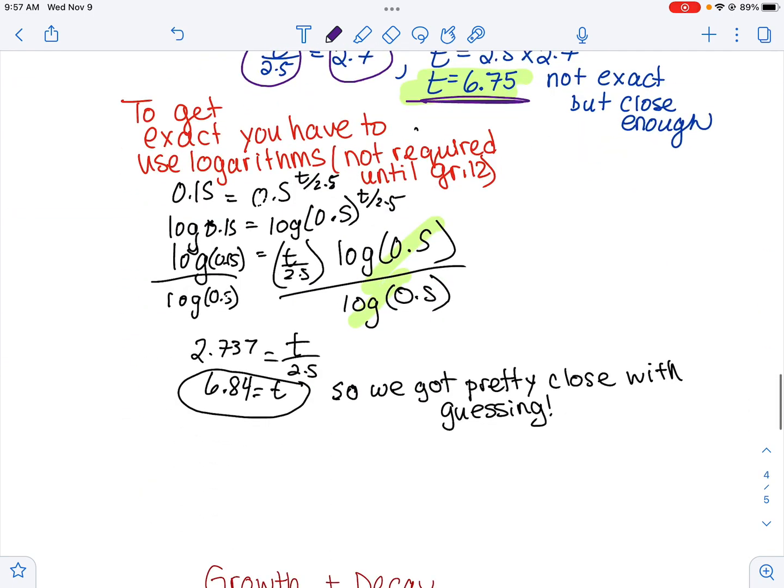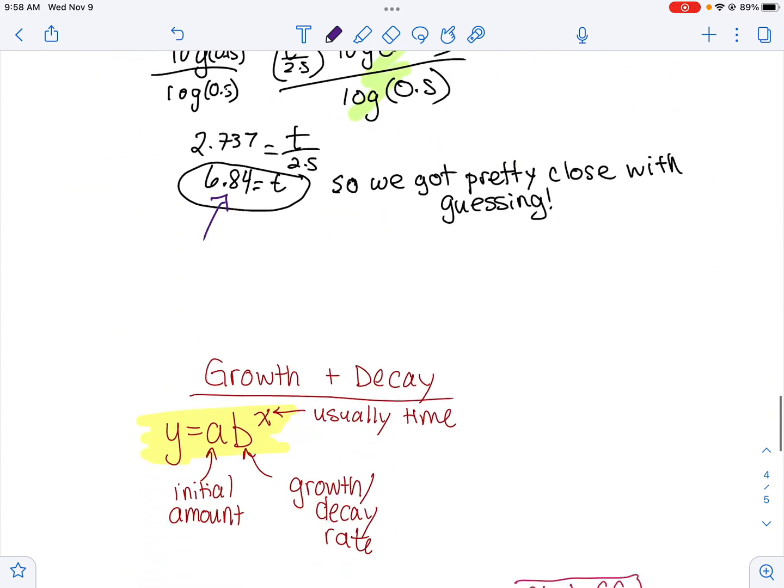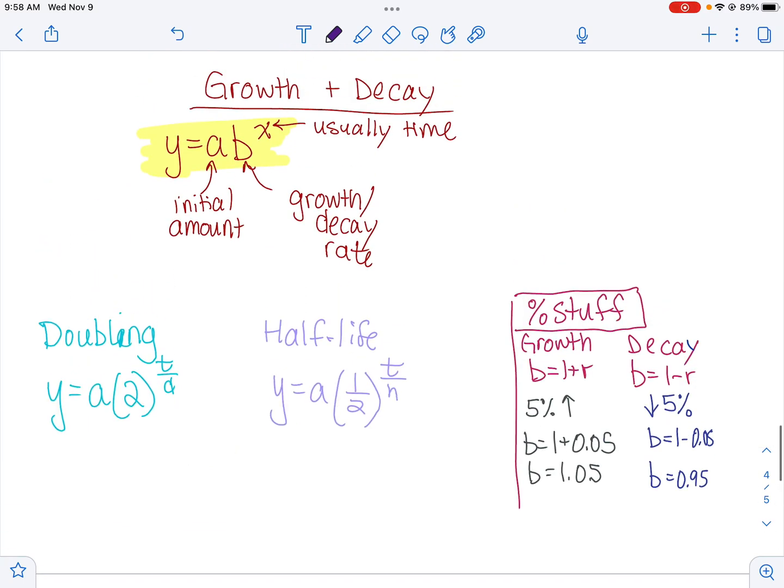If you want exact, you'd have to use logarithms, which we don't learn until grade 12, but some people have been investigating them. So if you are, I just showed my answer using logs, and I got 6.84, which is pretty close to the one I got before. And that's it, really. That's the whole practice test. If you can do that, I think you'll be pretty good for the test.